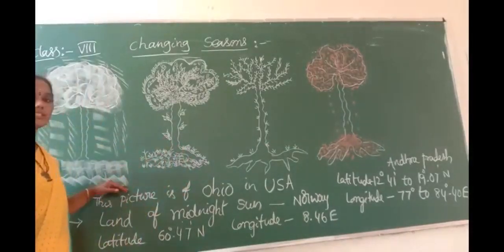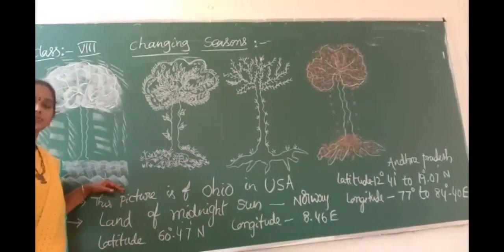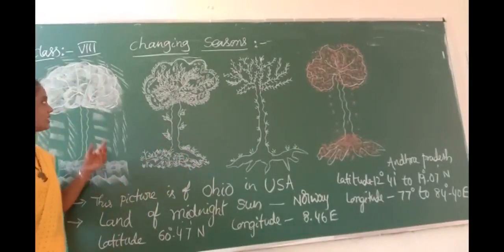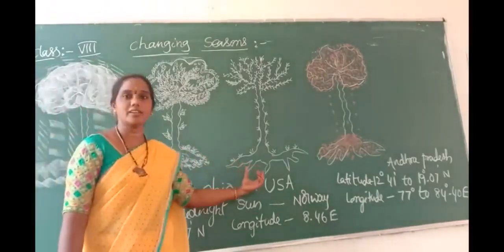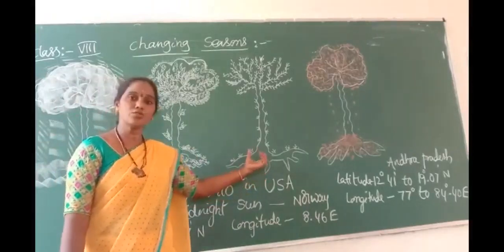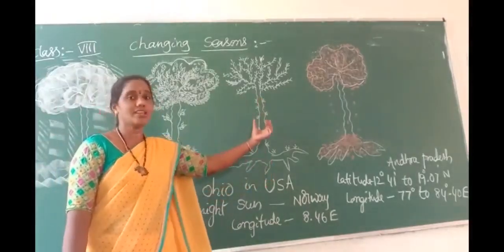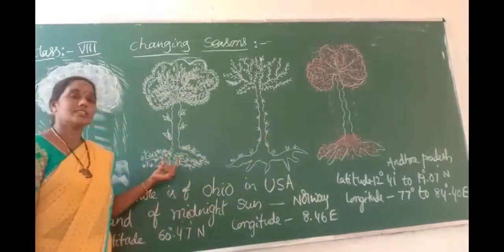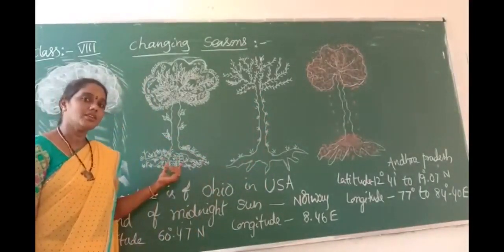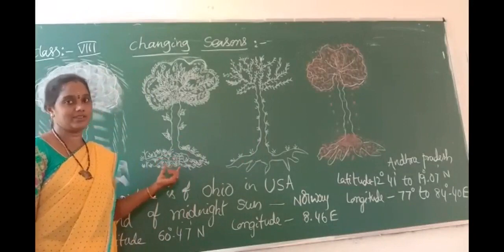The first tree is fully snow covered. The top of the tree and the bottom of the tree are also fully snow covered. Compared with this, in the third tree there is no snow. At the same time the tree sheds new leaves. And in the second picture, the tree has fully grown green leaves.